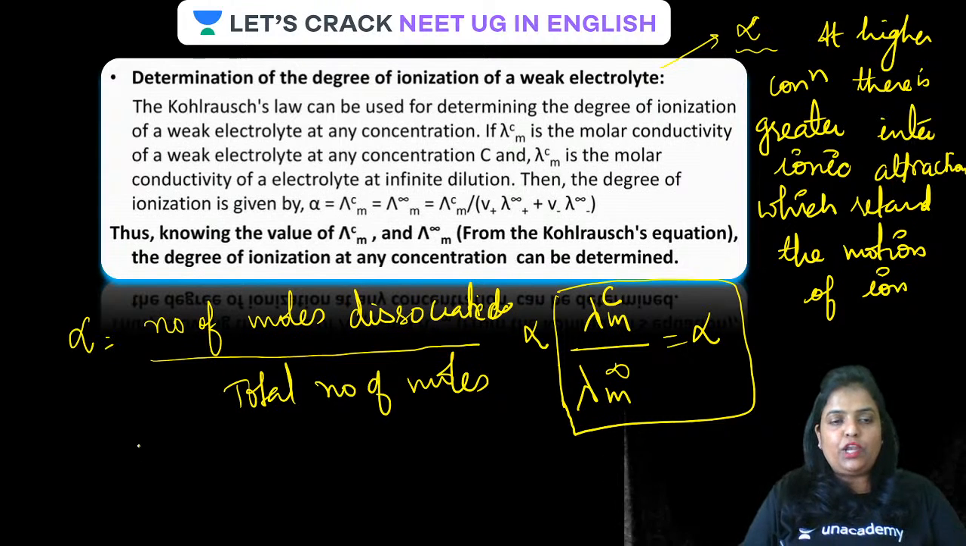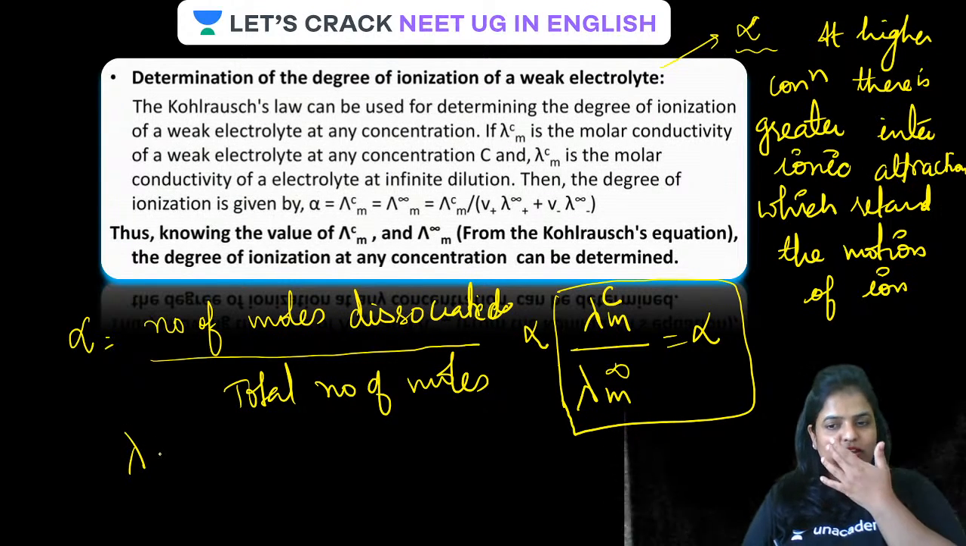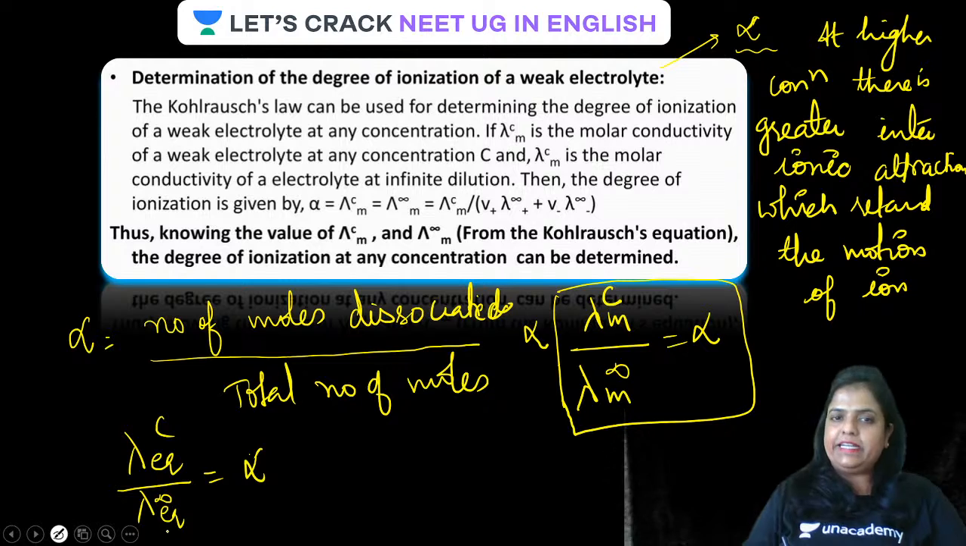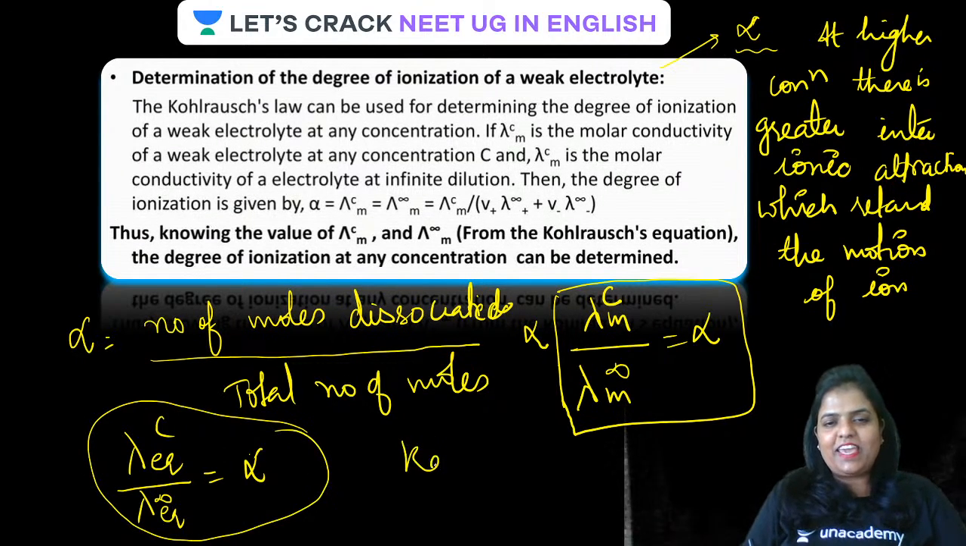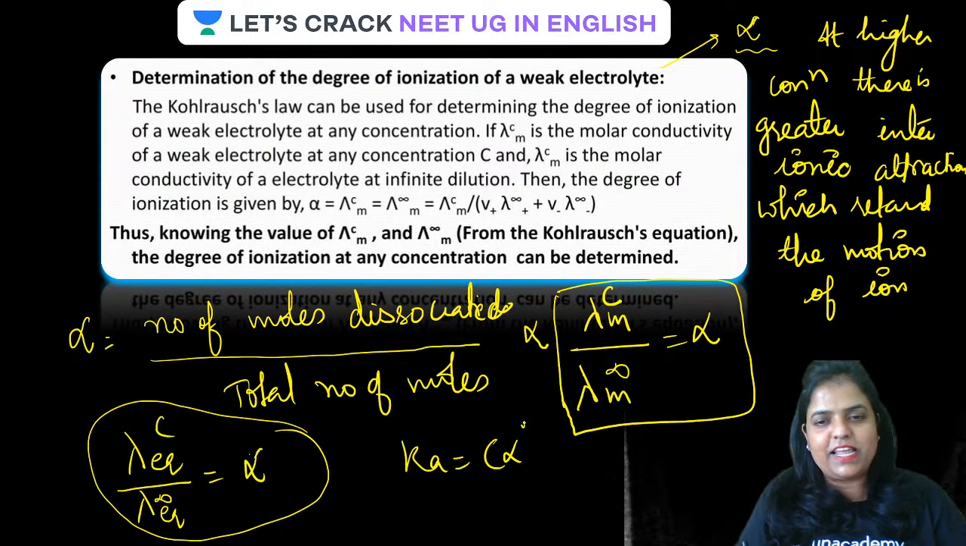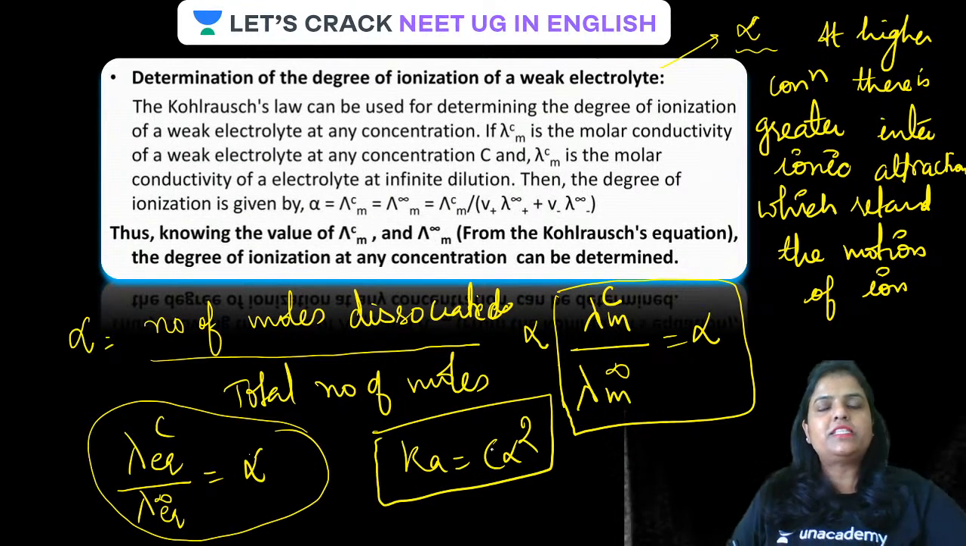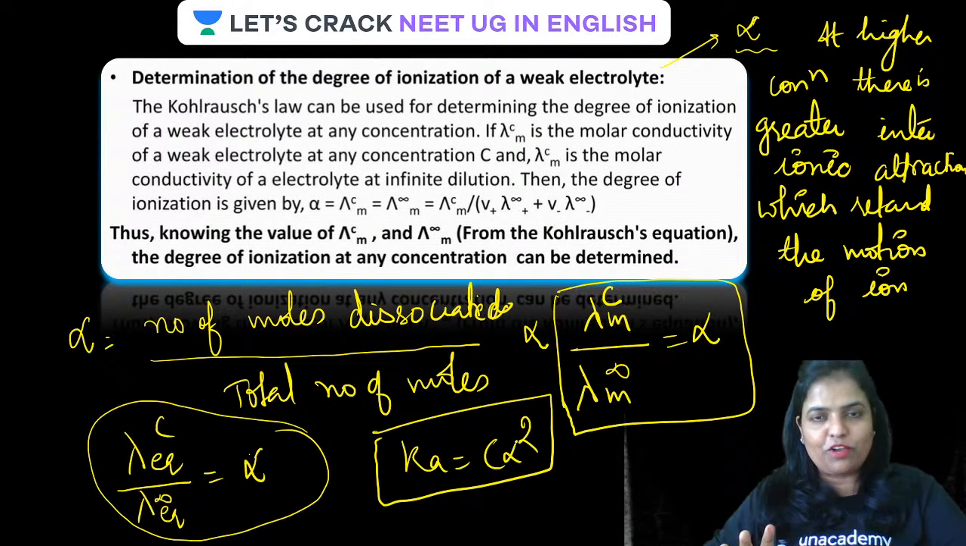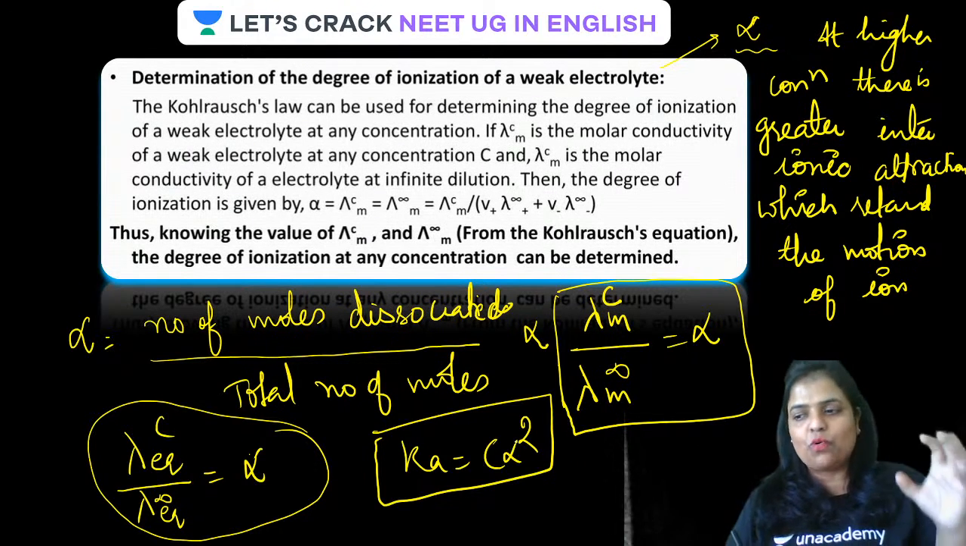Now, one more thing, guys. Not only molar conductivity. If you know the equivalent conductivity at any concentration and equivalent conductivity at infinite dilution, then also, guys, you can calculate alpha. Done. And once alpha is calculated, guys, Ka, the dissociation constant of the acid, is related to alpha by this formula. See, the concentration of the solution will always be given in the question. Alpha is the degree of dissociation. Just by putting the values in this particular formula, you can calculate the dissociation constant.